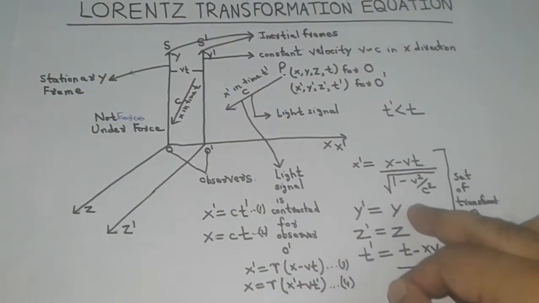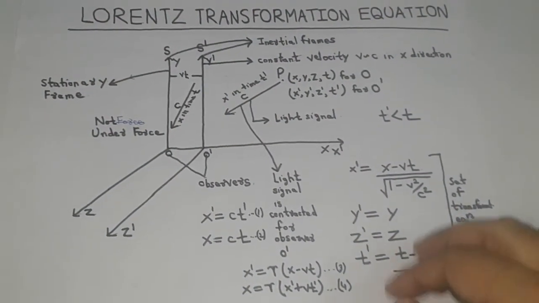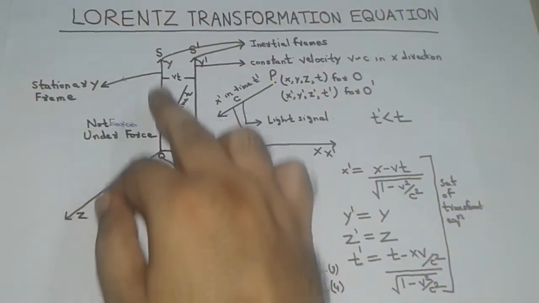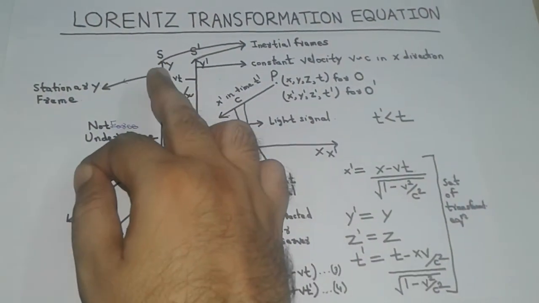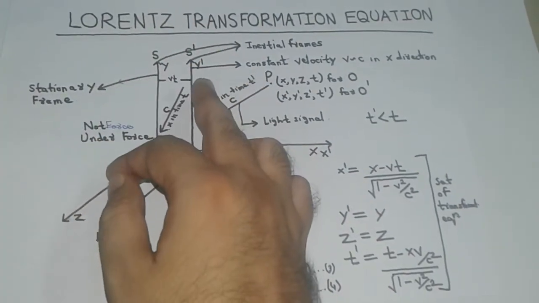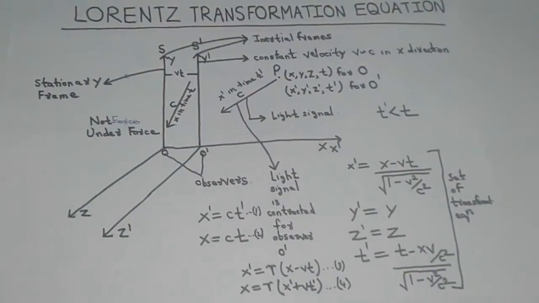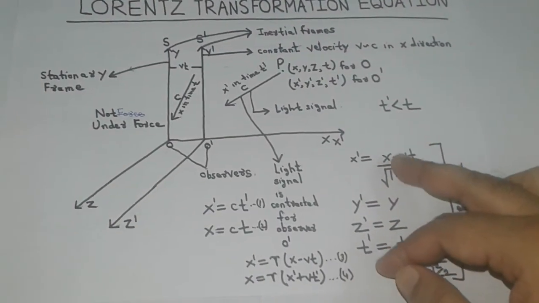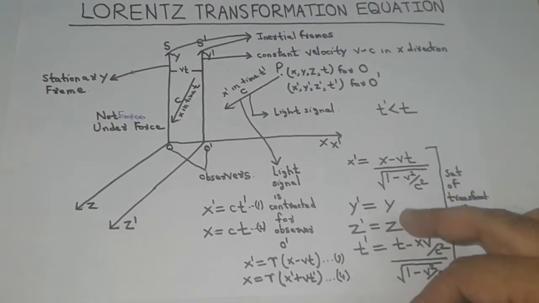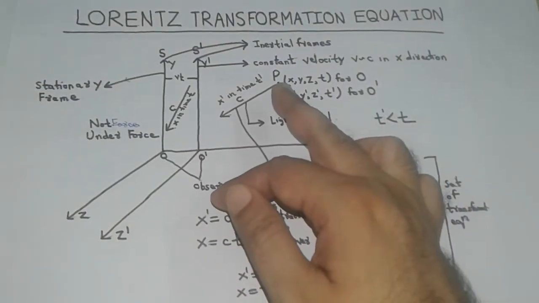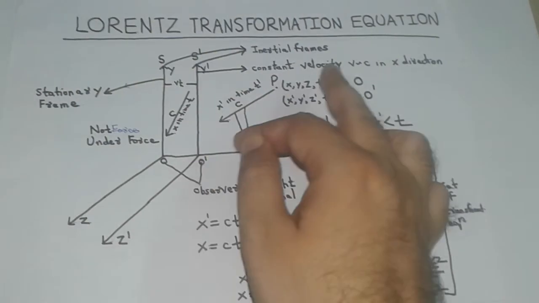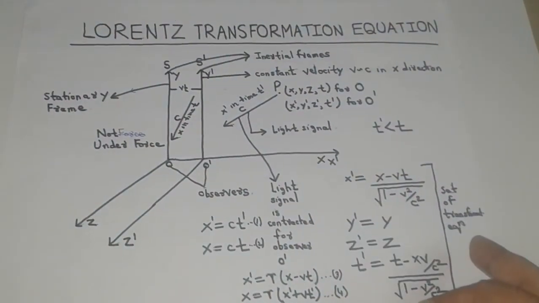So this set of transformation equations in space and time coordinates, when we go from a stationary frame S to the moving frame S dash, which relates the coordinates of a point P in both the frames when the velocity of the frame is very high, is called the Lorentz transformation equations.